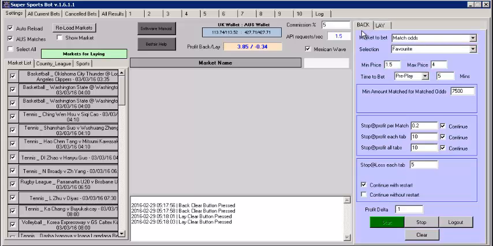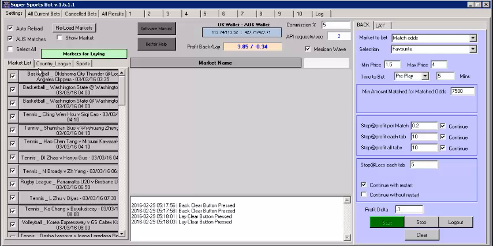And back and lay are similar. In the laying, I'm going for a little bit extra profit. I'm going for 20p or 20 cents per winning bet, and I have a stop loss of 5. And in backing, you can have the profit delta, which means every losing bet, I'm adding a 10p target to it, so that once I do get a win, I'm making a little bit more profit.